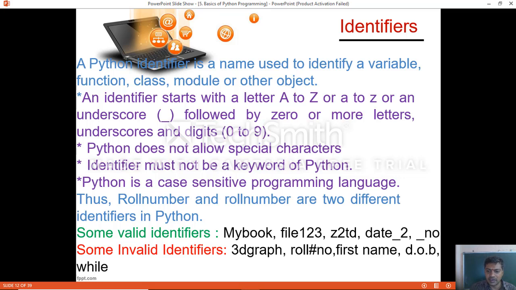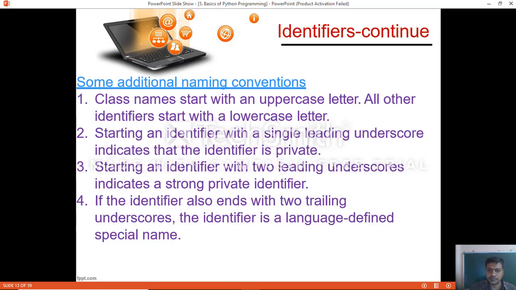While is a keyword again in Python programming, which we are not supposed to make use. Some other additional conventions of identifiers: class name starts with an uppercase letter. All other identifiers start with lowercase letter. Starting an identifier with a single leading underscore indicates that the identifier is private. The identifier which starts with one underscore character becomes a private variable in the program.